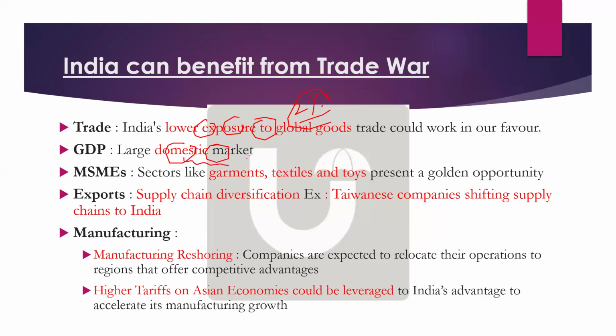MSMEs: India actually has an advantage in garments, textiles and toys. Considering this global trade war, Indian MSMEs can in fact benefit because we are good at garments and textiles, so this is a kind of global golden opportunity for us.